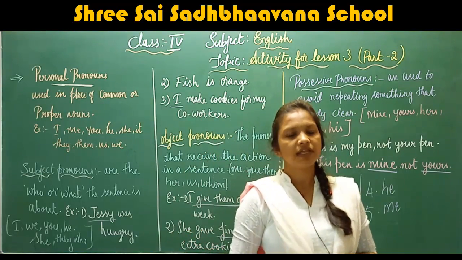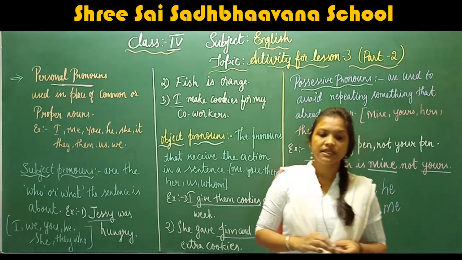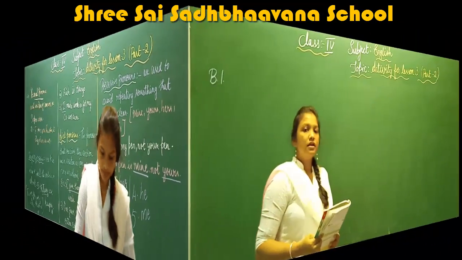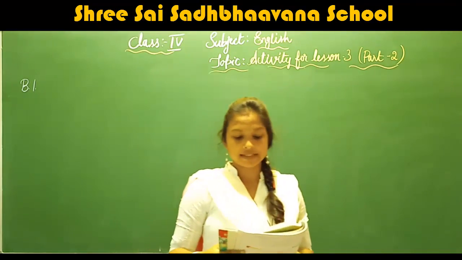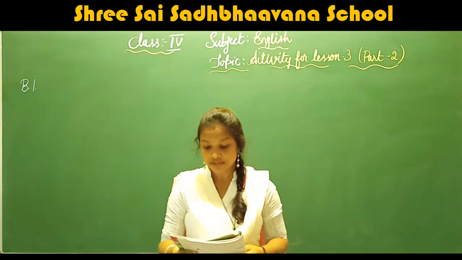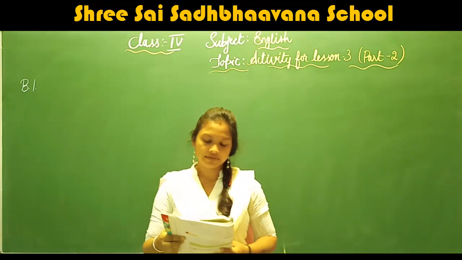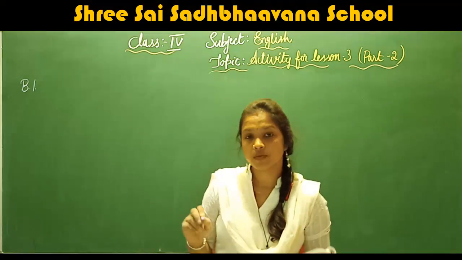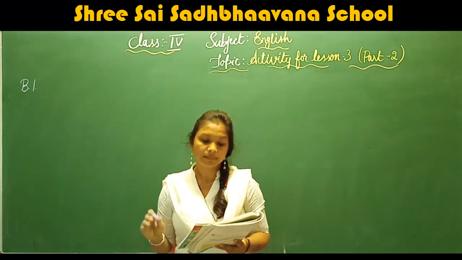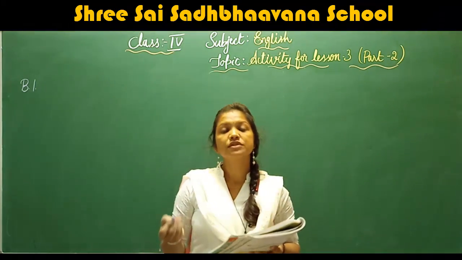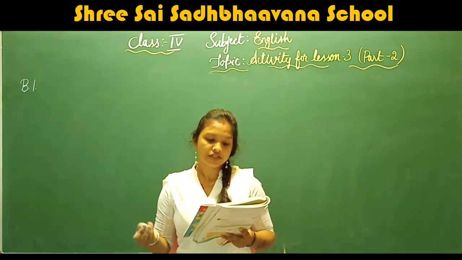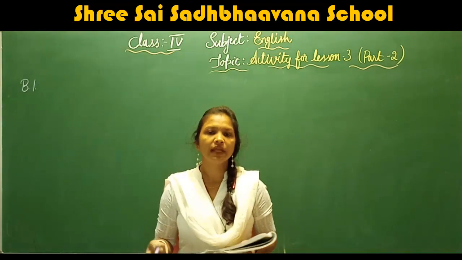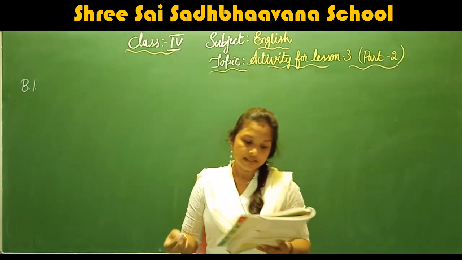Next we'll continue with the next exercise, that is, complete these sentences with suitable personal pronouns. One is done for you. They have already given an example. Dash is yawning. They have given Vasant as the name. So here we have to use a personal pronoun. Dash is yawning; we are talking about a boy. Then what should the personal pronoun be? He.